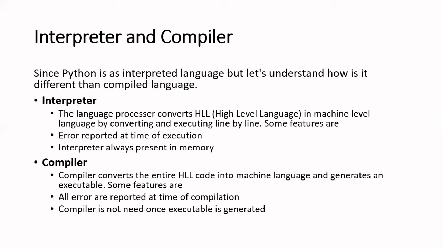Whereas in the case of an interpreter, it is always present in memory, so that means your interpreter will require more memory to run a program, while your compiler will need less memory. But your interpreter will report any error at that line only, and you can correct that. Whereas in the case of a compiler, it will generate an exe and you will come to know about errors only during the execution of the program.